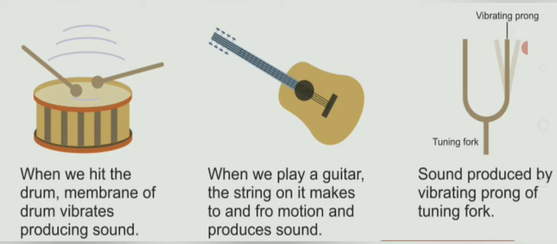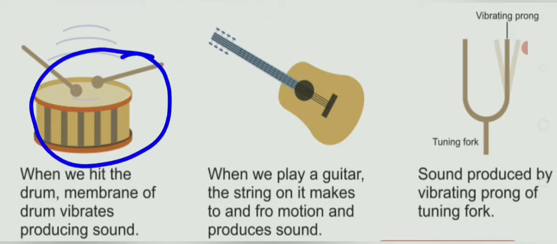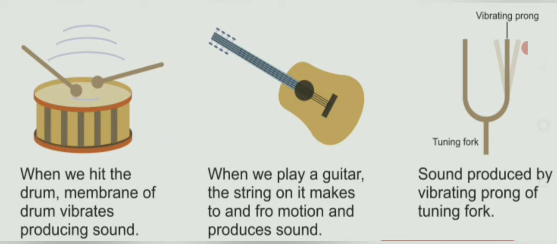Now you can see in the picture, what is this? This is a drum. Children, when we hit the drum, you can see these are the drumsticks. When we hit the drum, the membrane of the drum vibrates, producing sound. You can see these lines showing here that when we hit the drum, the drum membrane produces the sound.